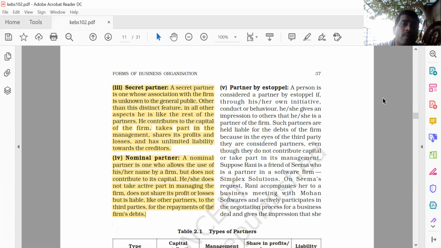So I think four things we have learned. First is the active partner. Number two is the sleeping partner. Number three is the secret partner. Number four is the nominal partner. The fifth one is the partner by estoppel. Now, what is that? Estoppel means what?